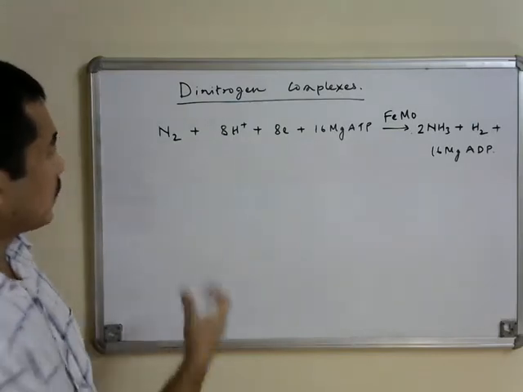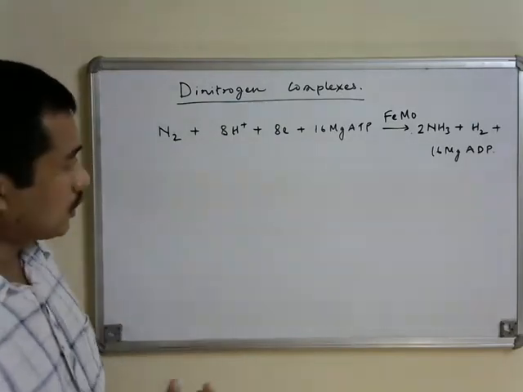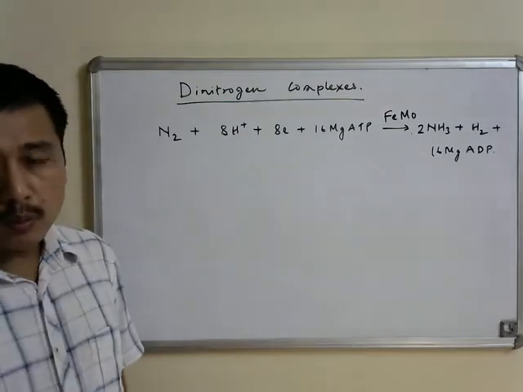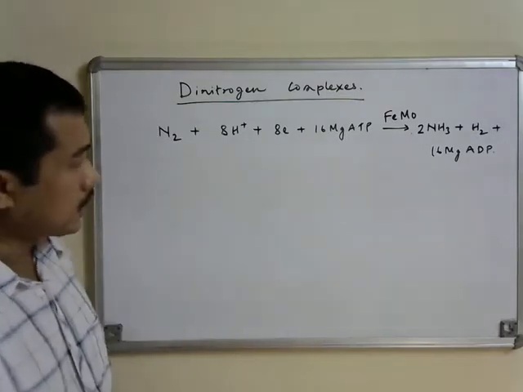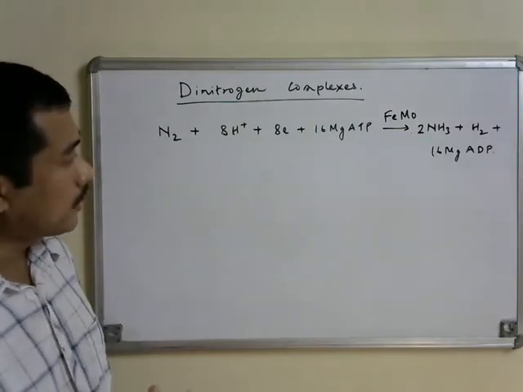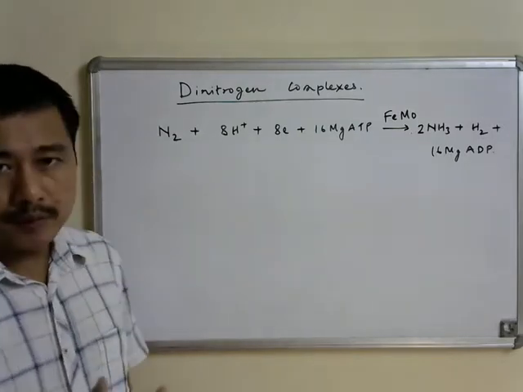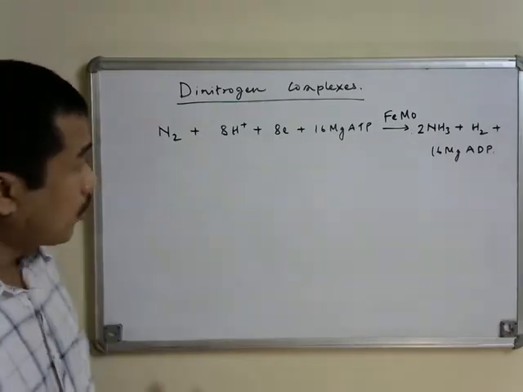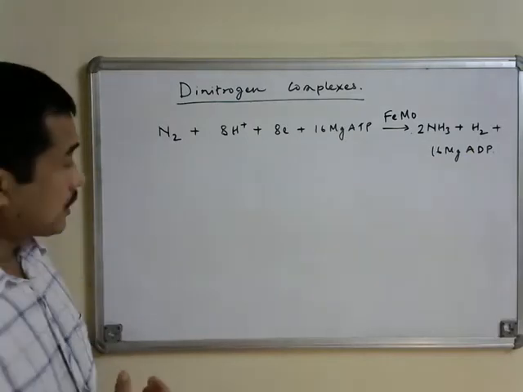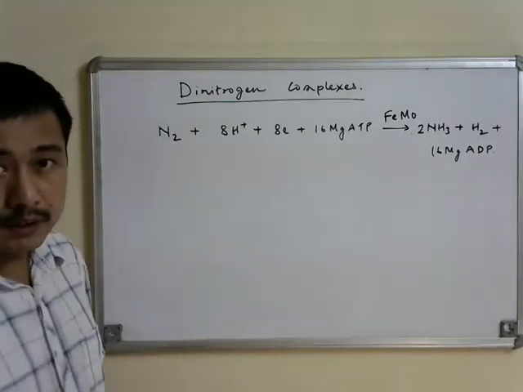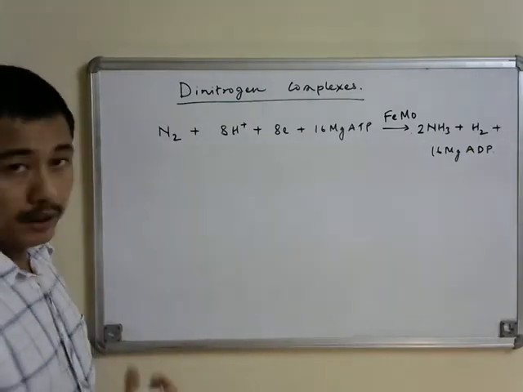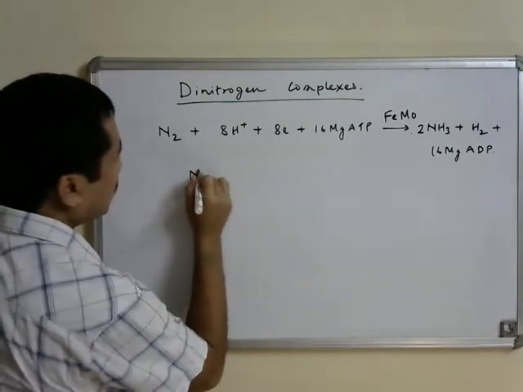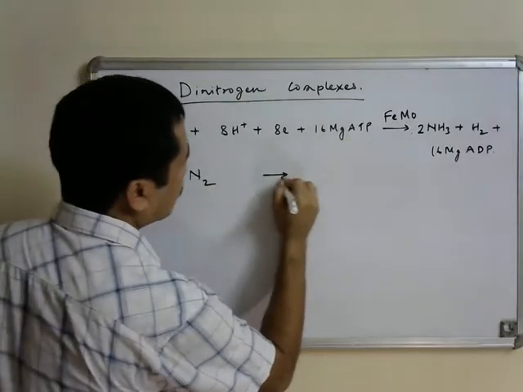In this reaction, it is thought that a metal dinitrogen complex is involved in the reaction pathway, and that is why the chemistry of metal dinitrogen complexes found interest. One more reason why these dinitrogen complexes are studied is their involvement in the Haber-Bosch process, which is again the conversion of nitrogen to ammonia.